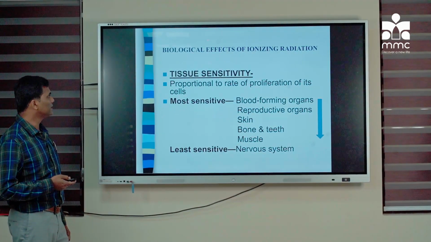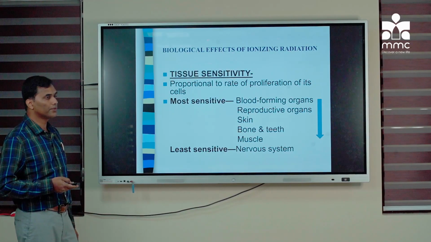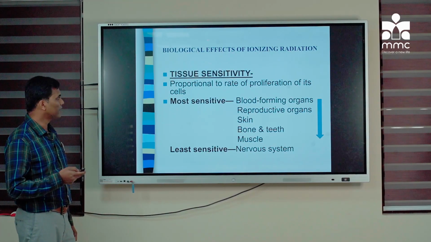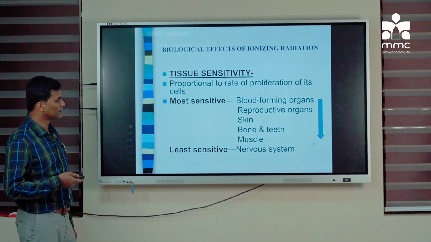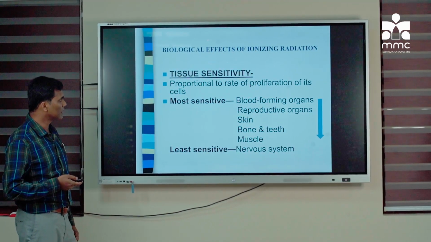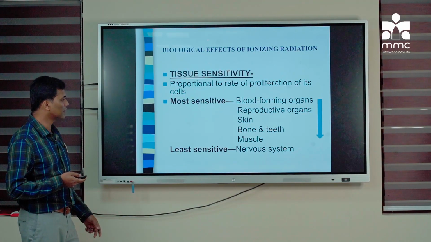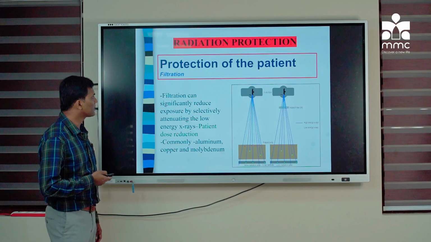So this is tissue sensitivity. It is proportional to the rate of proliferation of the cells. The more proliferating, mitotic cells are more sensitive, like blood forming organs, then reproductive organs in decreasing order, and the least sensitive is the CNS.